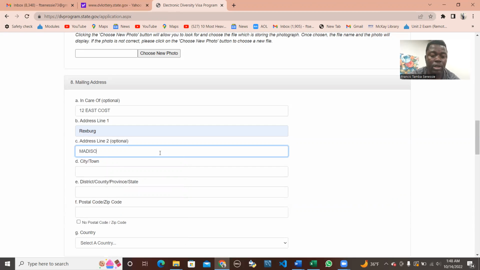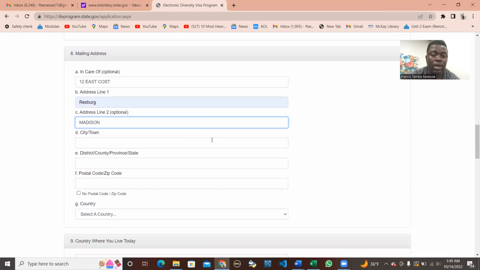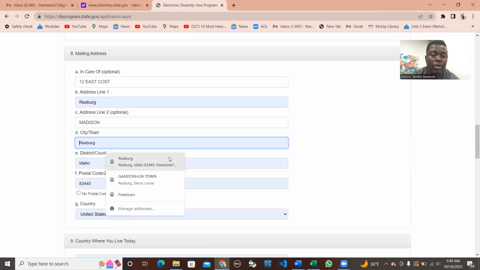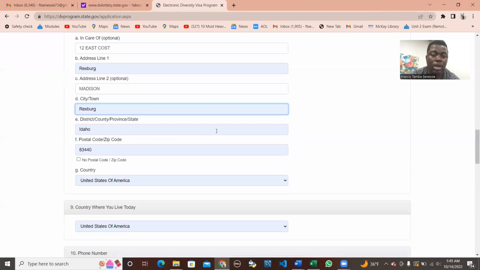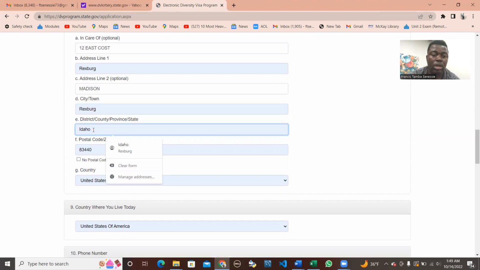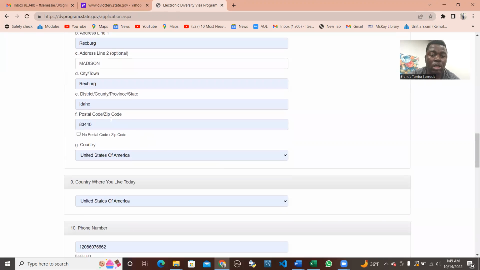Just an example of this. Come to Madison, and then the town will be like Rexburg, and then you want to indicate the district where you are. Then, for example, we show you Idaho, and then your area code, the postal or zip code, that is your country code. You know your country code already, and you indicate that here.